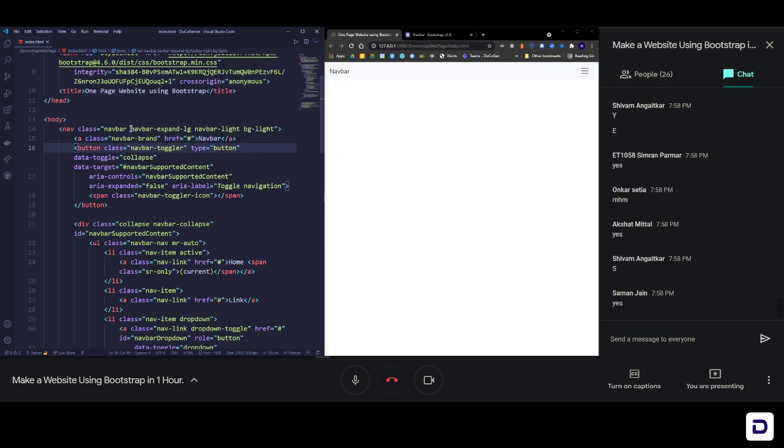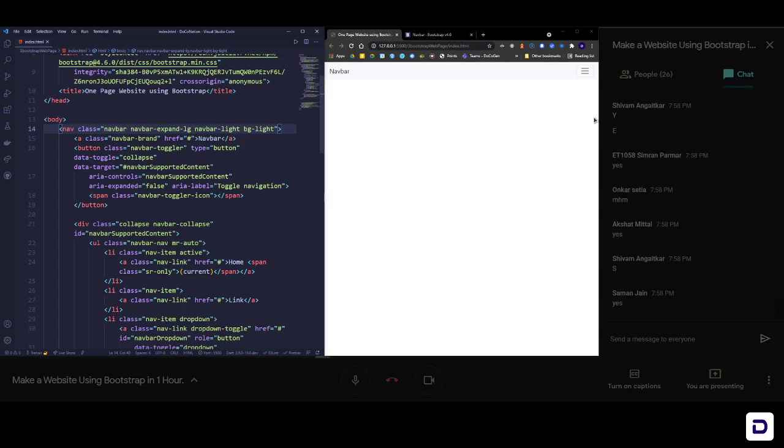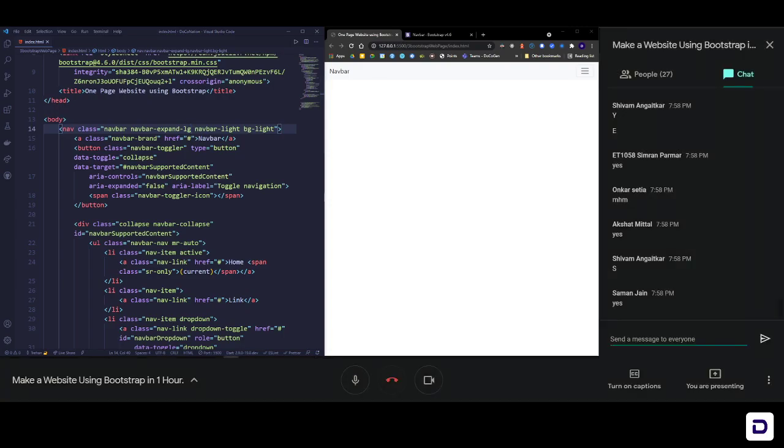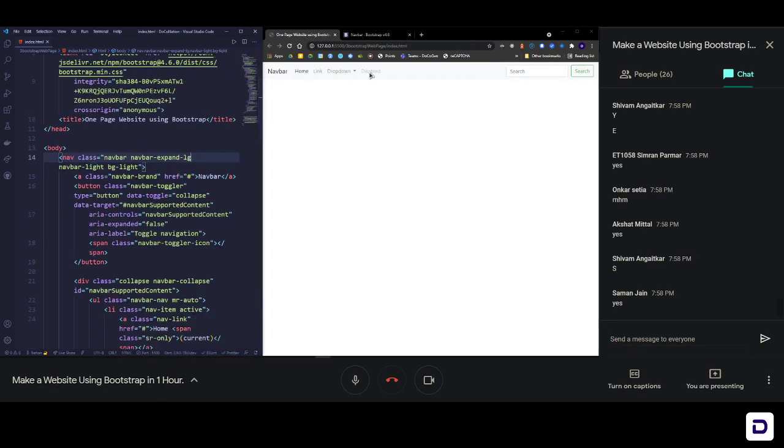So basically here it says navbar expand LG. In Bootstrap you have some common terms like LG, MD and SM. SM basically means small screen size, MD means medium screen size and LG means large screen size. So when we say navbar expand LG, this means expand the navbar in large screen. That's why when you increase the screen size, it expands the navbar. You don't see the burger icon or the mobile menu anymore.